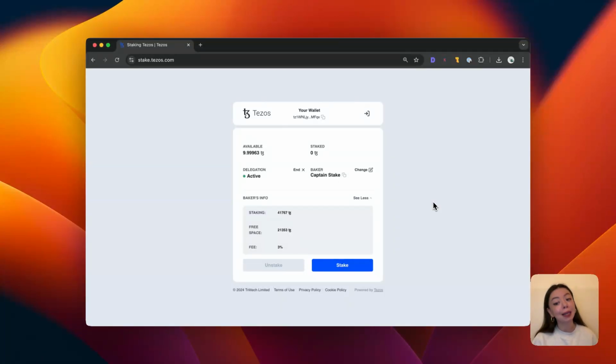Are you ready to finally stake? So I'm on stake.tezos.com. I already have my wallet connected. As a reminder, I'm using Kukai for this video series. Once you connect, you should see a dashboard similar to this one.